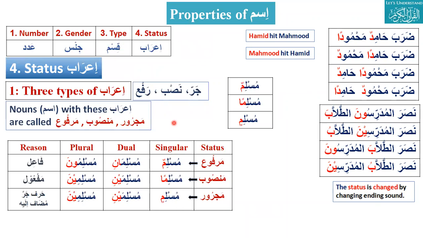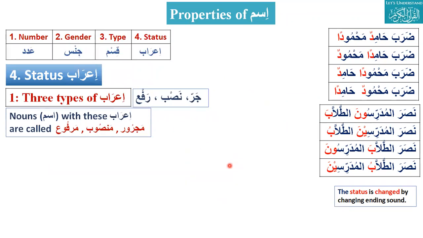Okay, thank you. So we are discussing i'rab. There are three statuses: Majroor, Mansub, and Marfu. In singular, if at the end there is a fatha, that will be mansub, that is called nasab. If there is a rafa, meaning dhamma, that will be marfu. If there is a kasra, that is jar, the status will be majroor. This is what we discussed about singular: Muslimun, Musliman, Muslimin, Abidun, Abidan, Abidin.